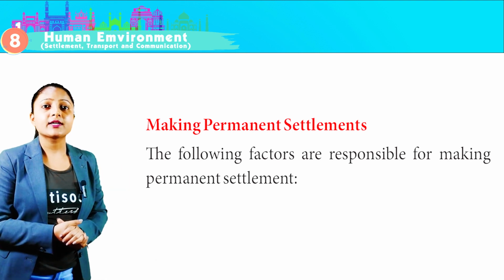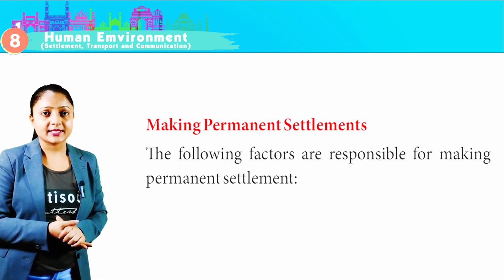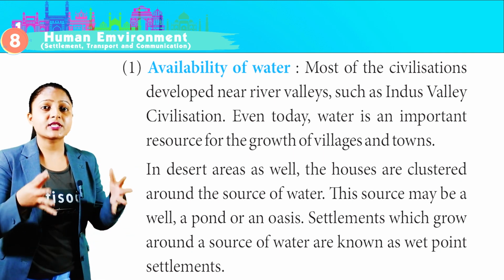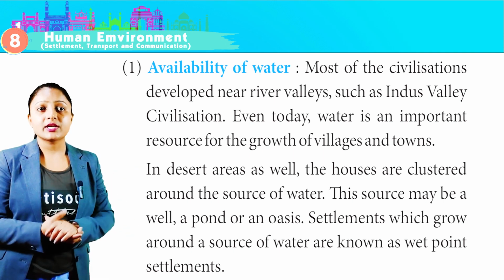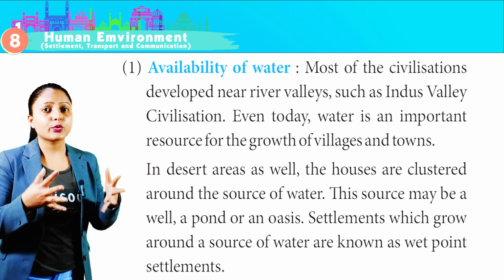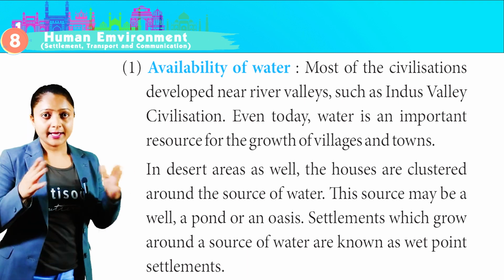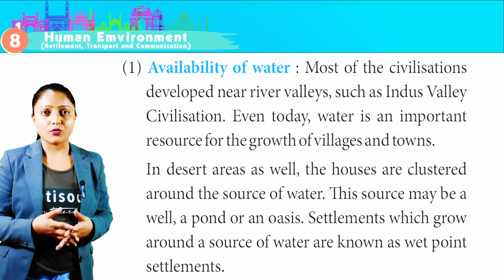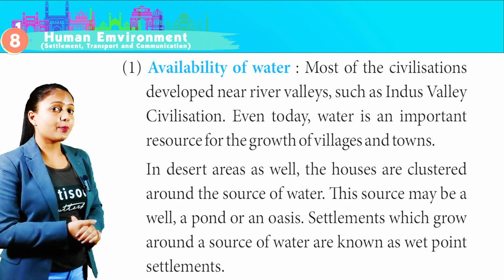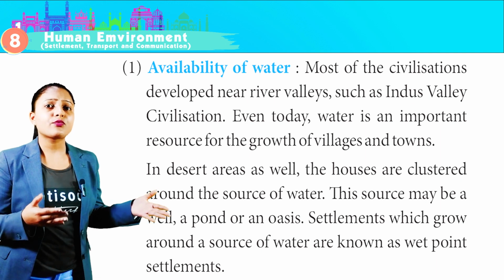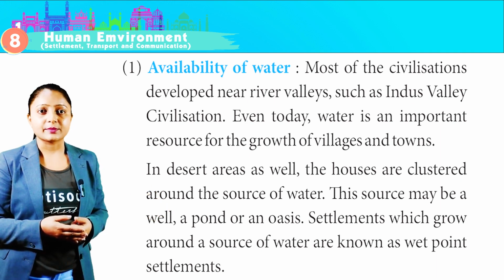The following factors are responsible for making permanent settlement. First, availability of water. Most of the civilizations developed near river valleys, such as the Indus Valley civilization. Even today, water is an important resource for the growth of villages and towns. In desert areas as well, the houses are clustered around the sources of water. This source may be a well, pond or an oasis. Settlements which grow around a source of water are known as wet point settlements.